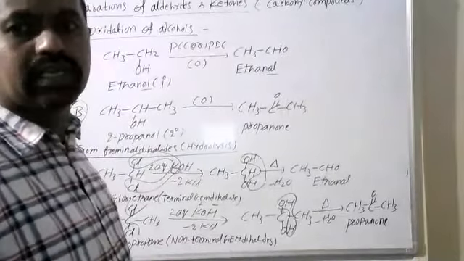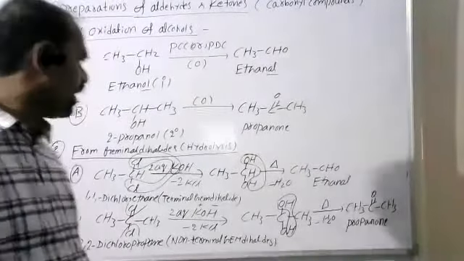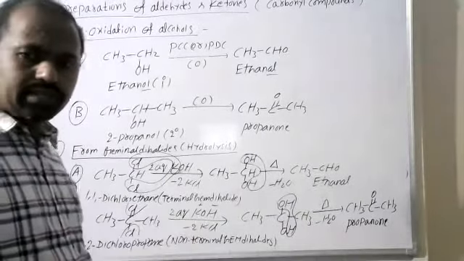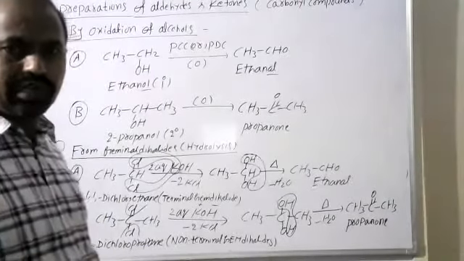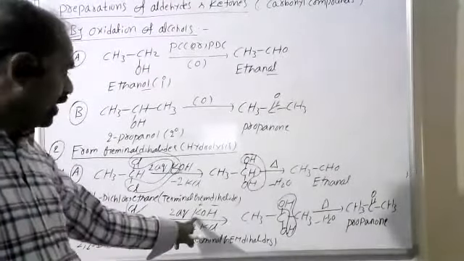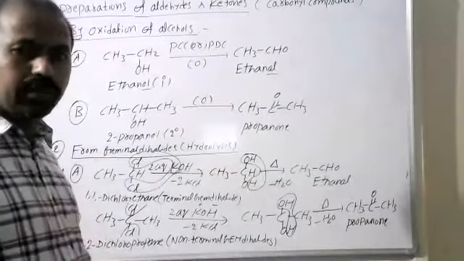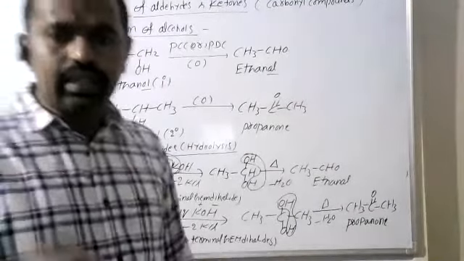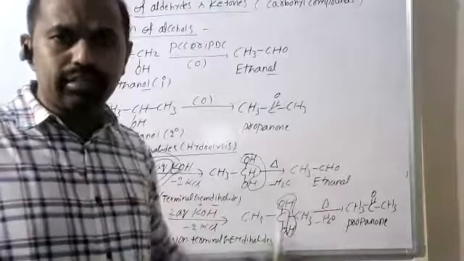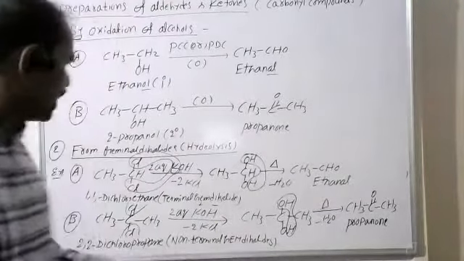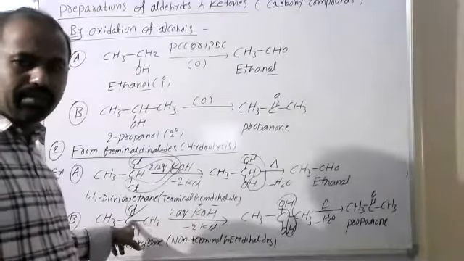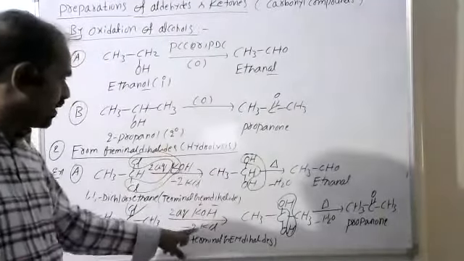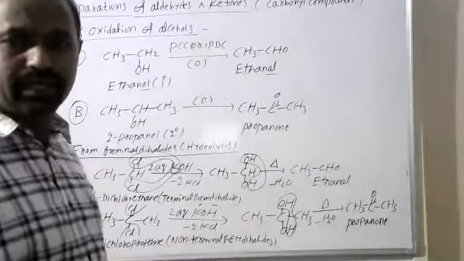So aqueous KOH is not generally a dehydrating agent. Here the aqueous KOH case is an example of substitution only. Why? Because aqueous KOH means water along with base. These are strong bases, KOH and NaOH. When dissolved in water, they produce K plus and OH minus, like Na plus and OH minus. K plus combines with the chloride ion, forming KCl, and the remaining OH is substituted.